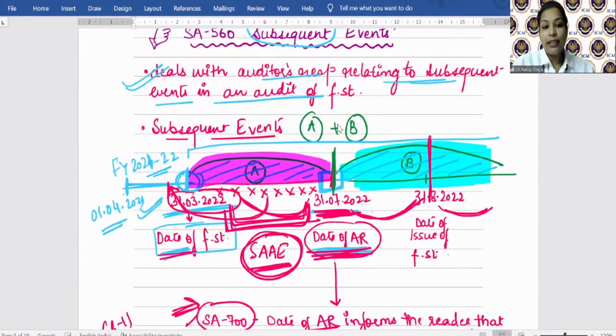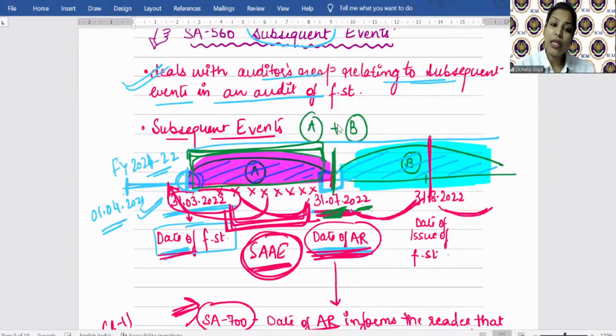So till 31st July 2022 ऑडिट रिपोर्ट अभी साइन कर रहे हैं, है ना. तो इससे पहले तो जो भी इवेंट्स हुए बिटवीन द डेट ऑफ फाइनेंशियल स्टेटमेंट एंड डेट ऑफ ऑडिट रिपोर्ट, तो अभी तो ऑडिट रिपोर्ट साइन हो रही है ना. सो ऑडिटर शुड परफॉर्म audit procedures to obtain sufficient appropriate audit evidence with respect to these events or transactions, है ना, because date signifies that auditor has considered the events and transactions up to this date, है ना.